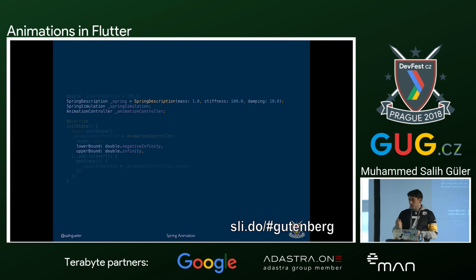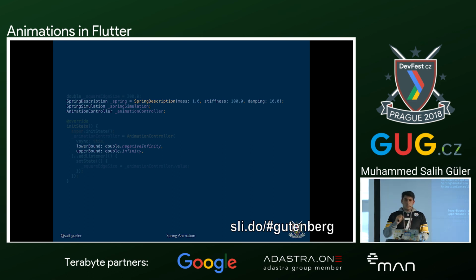And we will have a spring simulation object that will be doing the interpolation. And since these are called animations, of course, we will have animation controllers. In our animation controller, we will be given, again, a ticker. And most importantly, we will be given a lower bound and upper bound.